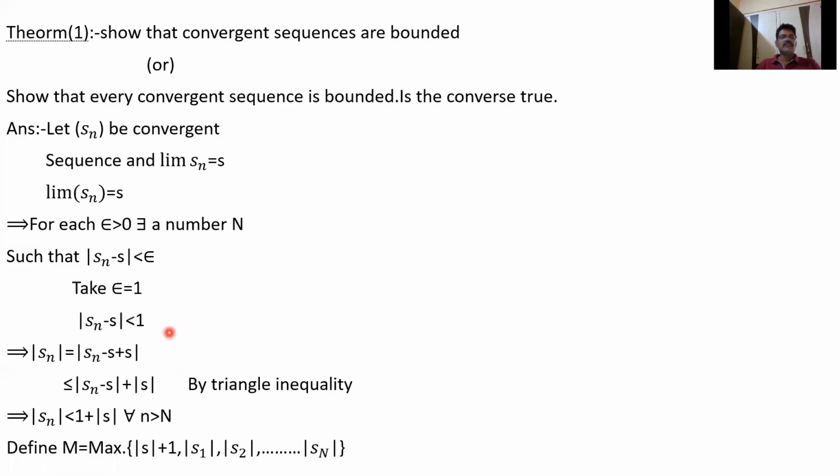That means after the Nth term, every term is within epsilon. So by definition, for each epsilon greater than 0, there is a number capital N such that mod S_n minus S is less than epsilon for all n greater than N. Take epsilon equal to 1: mod S_n minus S less than 1 for all n greater than N. Now we have to show it is bounded.